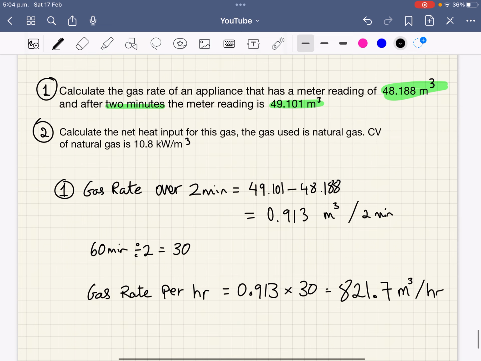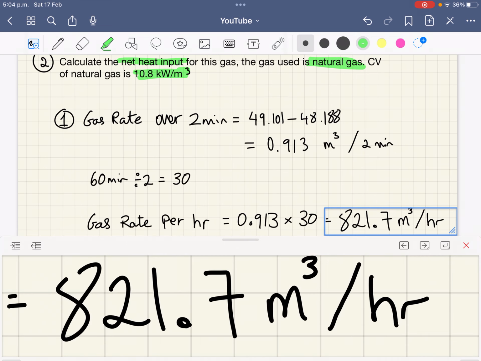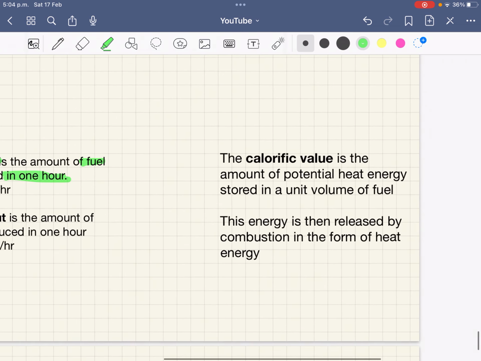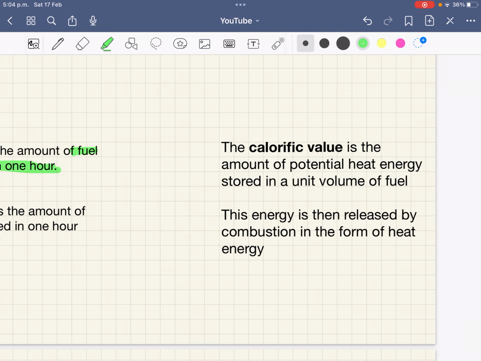Now if we look at part 2, calculate the net heat input for this gas, and they're telling you that the gas is natural gas, and sometimes the question just says CV of natural gas is 10.8 kilowatts per meter cubed. CV is short for calorific value. So I'm going to scroll down here again. We're going to look at calorific value.